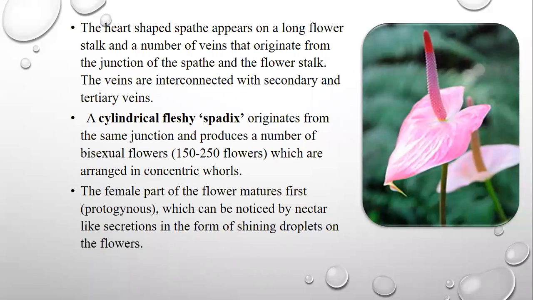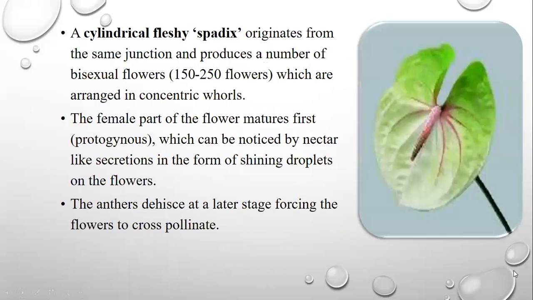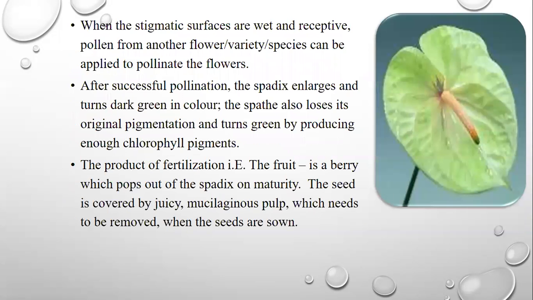So you can easily notice that the female part is mature, and you can start cross pollination for multiplication. When the stigmatic surface is wet and receptive, pollen from another flower variety